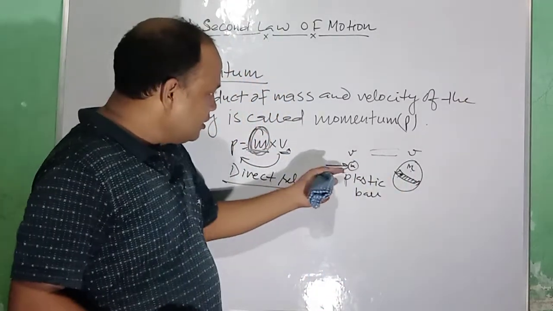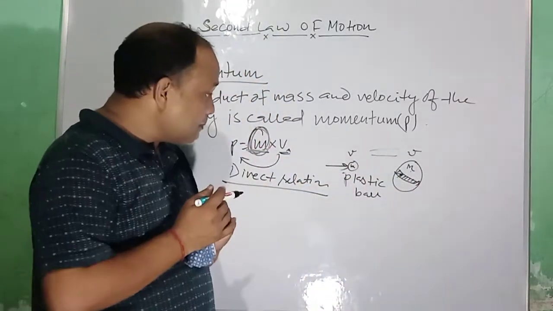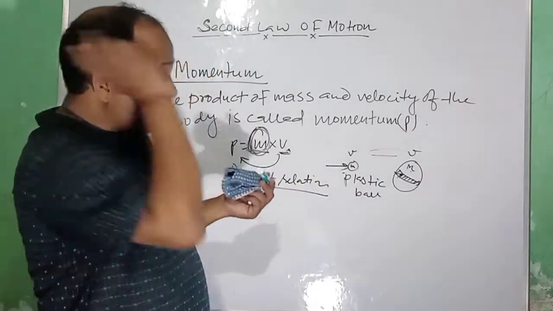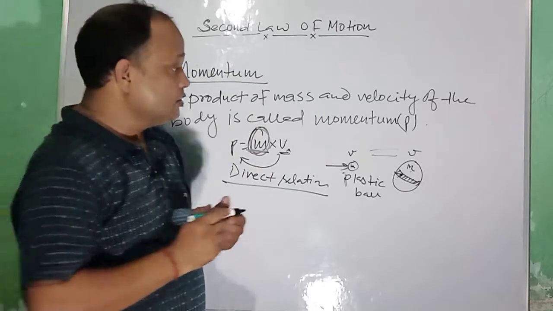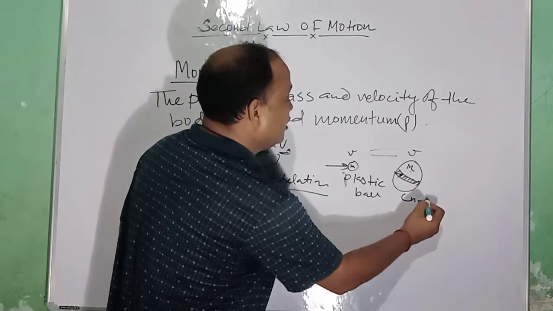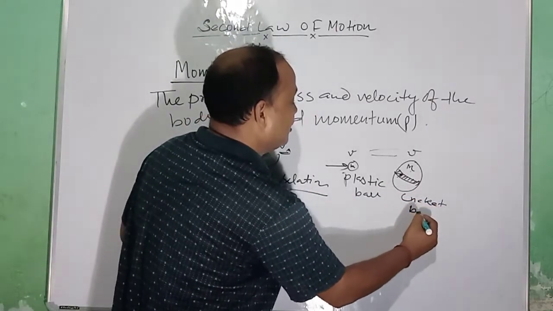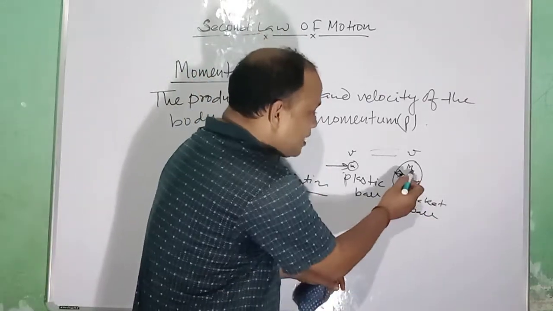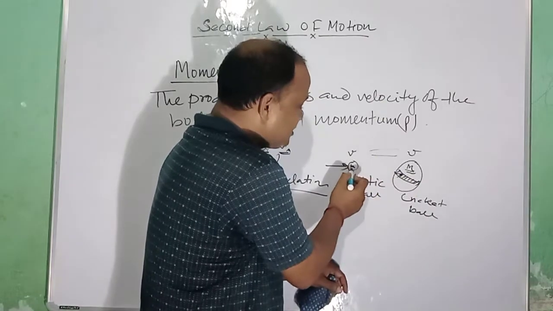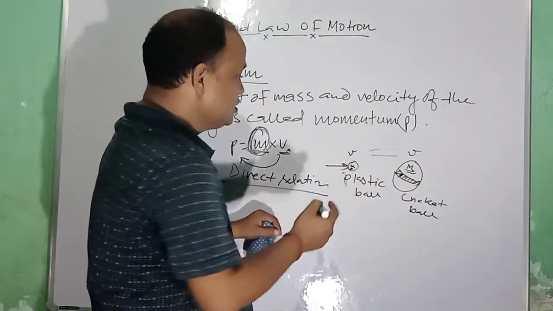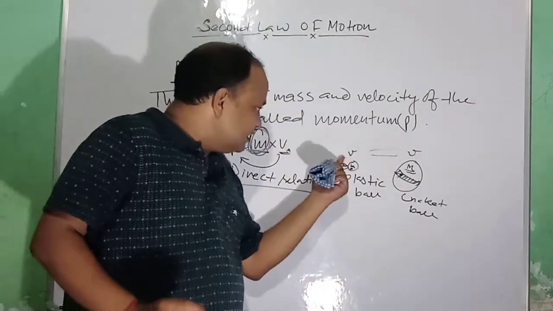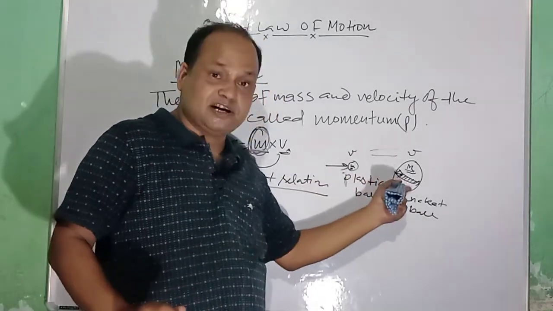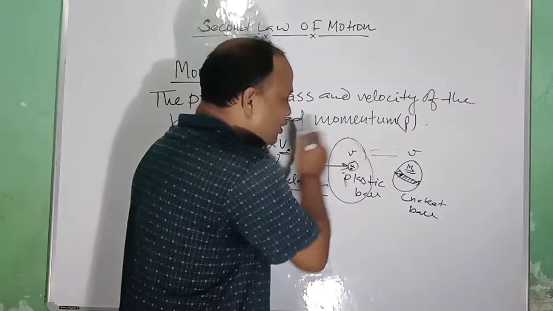Now if both balls have the same velocity and you are hit with these balls, the cricket ball will hurt you more. Why? Because its mass is larger. The plastic ball has a smaller mass. So even though they have the same velocity, the mass is different. So the momentum produced in both bodies is different.